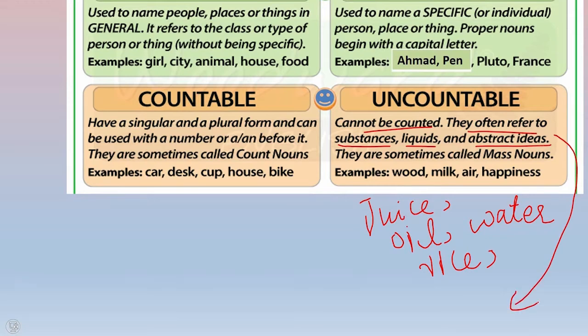Abstract ideas are like honesty, love or hate. These are ideas or concepts that cannot be counted.